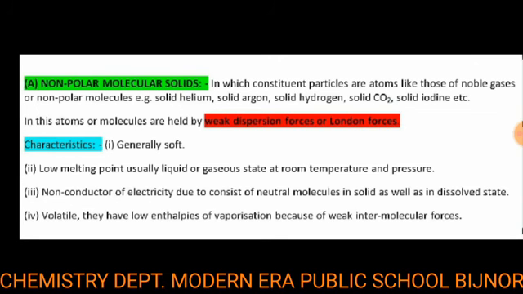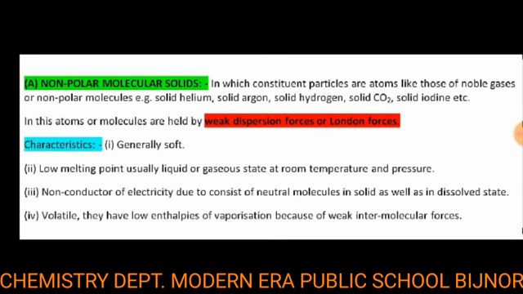So they have some characteristics. The first one, they are generally soft. Second, low melting point, usually liquid or gaseous state at room temperature and pressure. It means at normal conditions they are generally gas or liquid. For example, noble gases, hydrogen gas, carbon dioxide gas. At room temperature, they are gases.